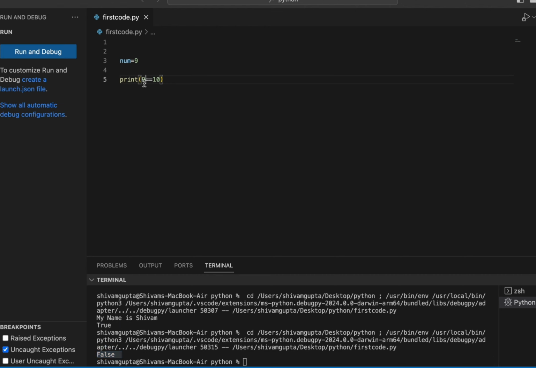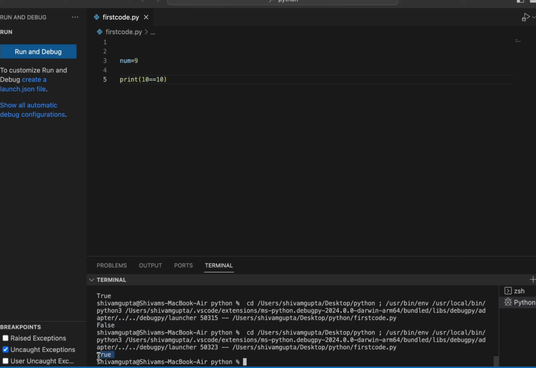Now when I write 10 over here, it tells me that it will be true. Here you can see true. This is usually how all coding works. So here you can see num equals 9, and now you know the difference between single equals and double equals.